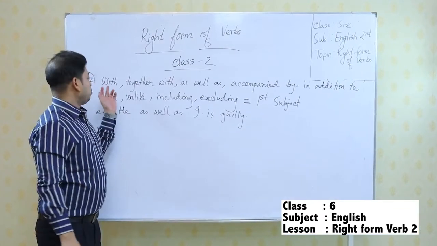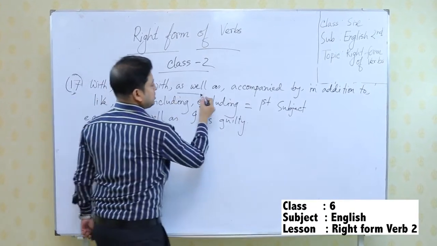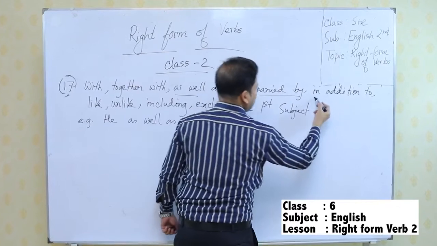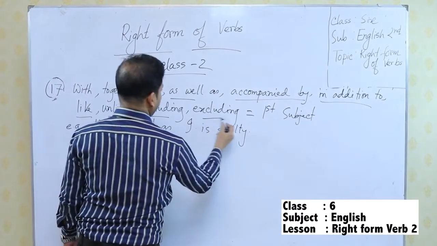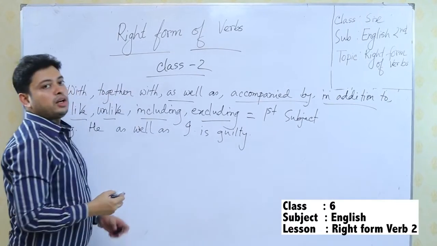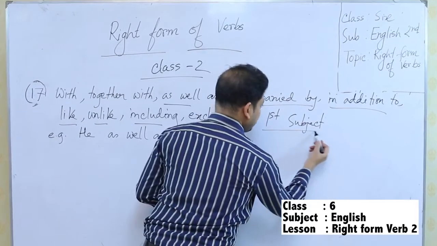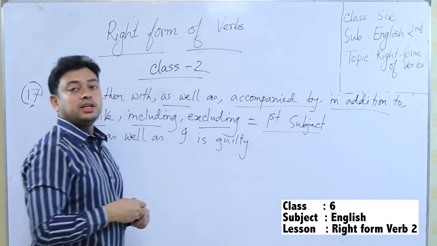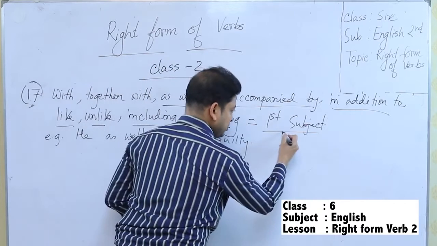So if there is with or together with or as well as or accompanied by, in addition to, like or unlike, including, excluding, if there are more than one subject, then the first subject will be the determiner. That means the verb will follow the first subject.